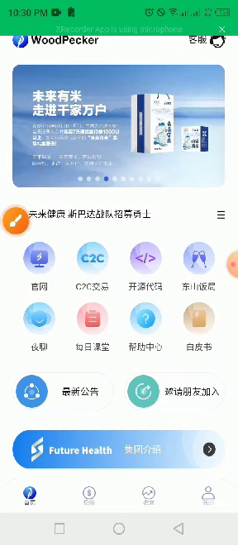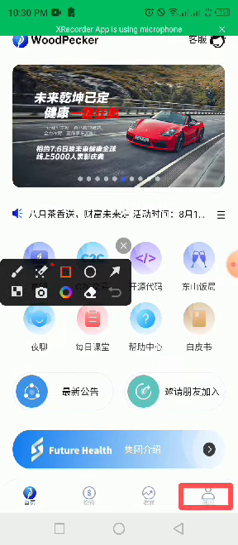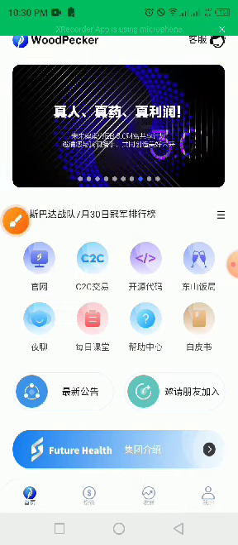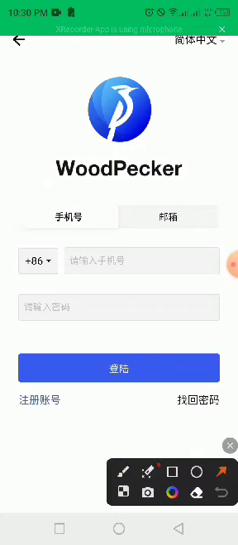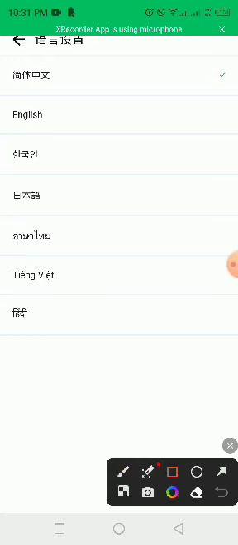To change this language from Chinese to English, you should tap on this icon here. That's your profile icon. You tap on it, and it will bring you directly here. So at this point, you tap on this Chinese option here. When you tap on it, it will take you to where you can find English language too. Here we are. This is English language.